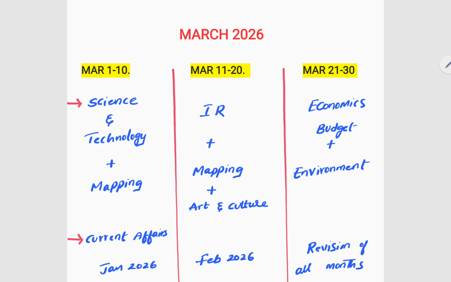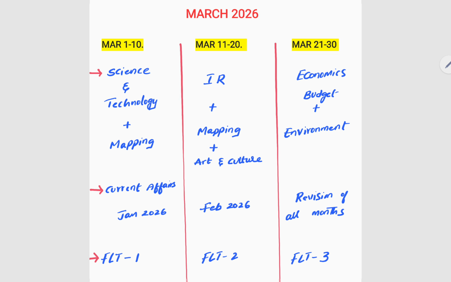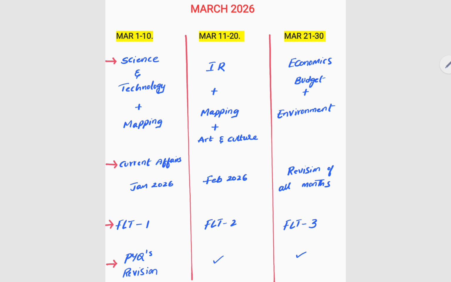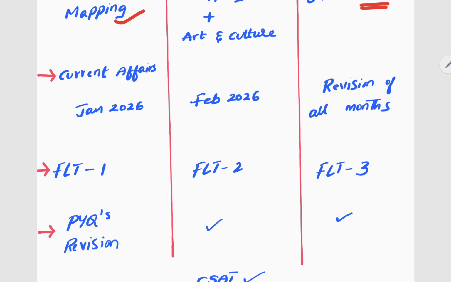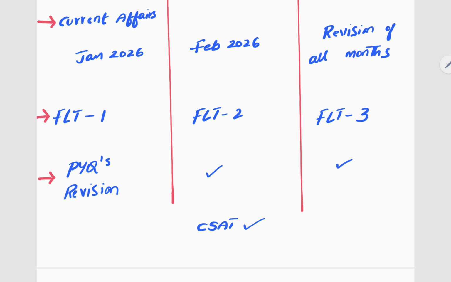Now, March month plan. So take a screenshot. So March month plan will be, you see, you complete science and tech and mapping of both IR and environment. And 11 to 12 IR will be done, and 21 to 30 economics will be revisited, and budget will be done. Along with that, environment will be revisited again. Got it? Current affairs you will be doing, and FLTs you will start.